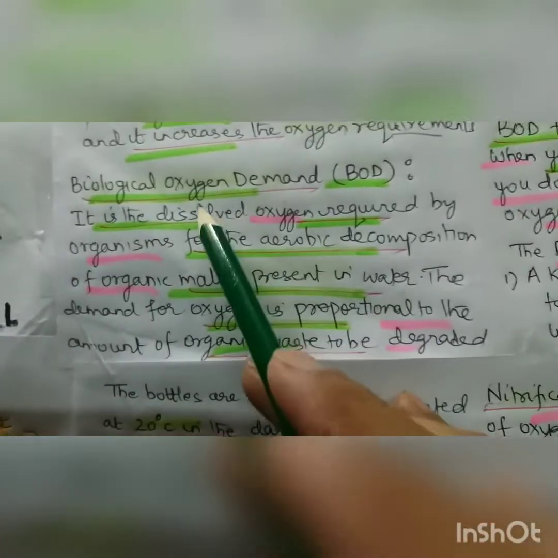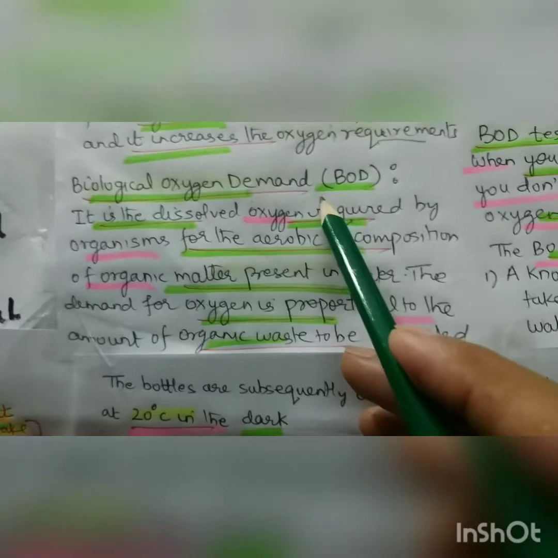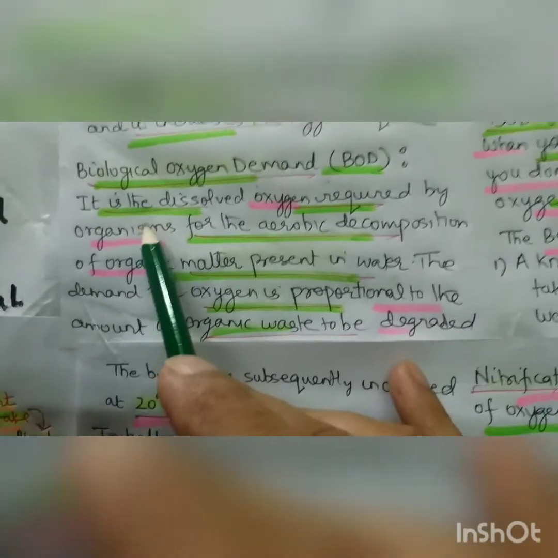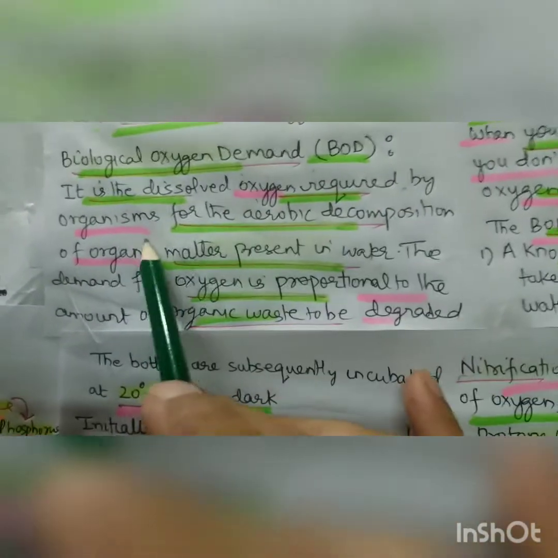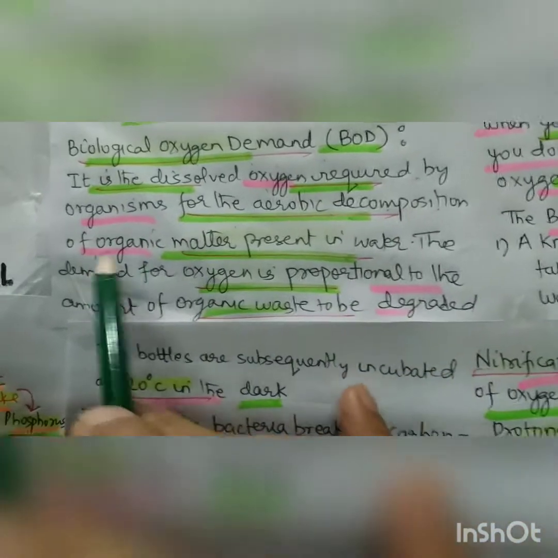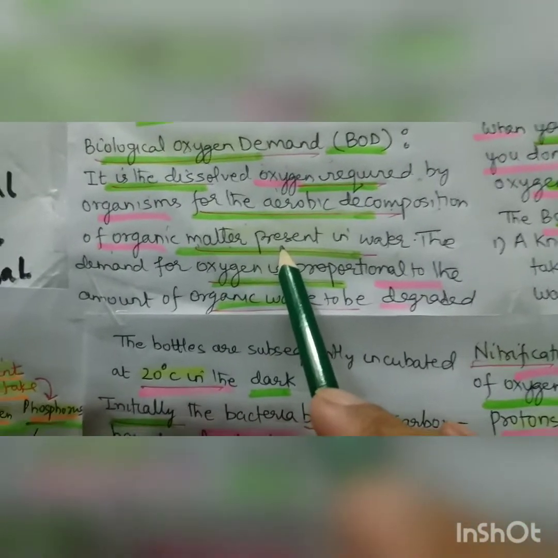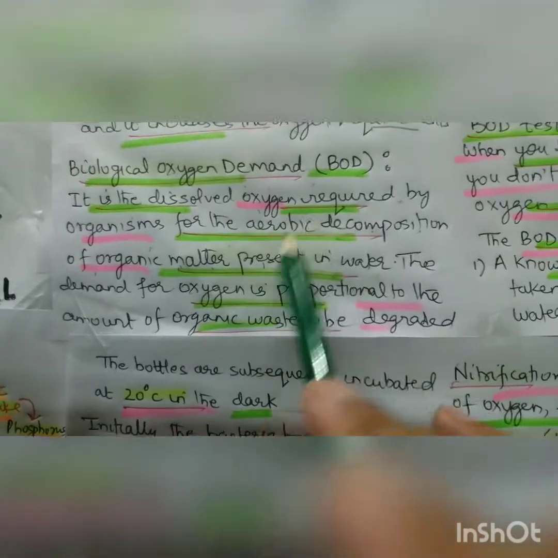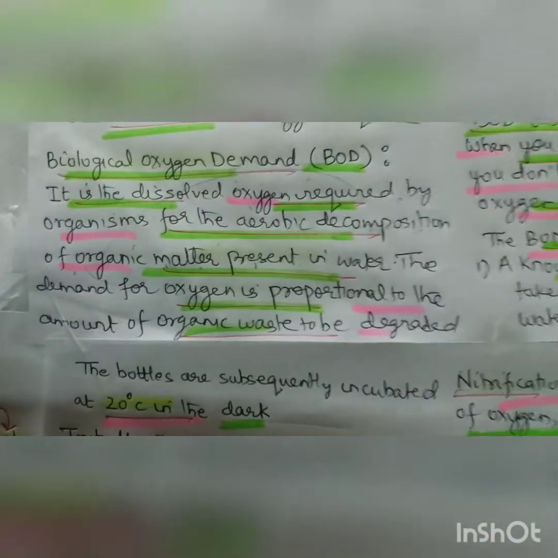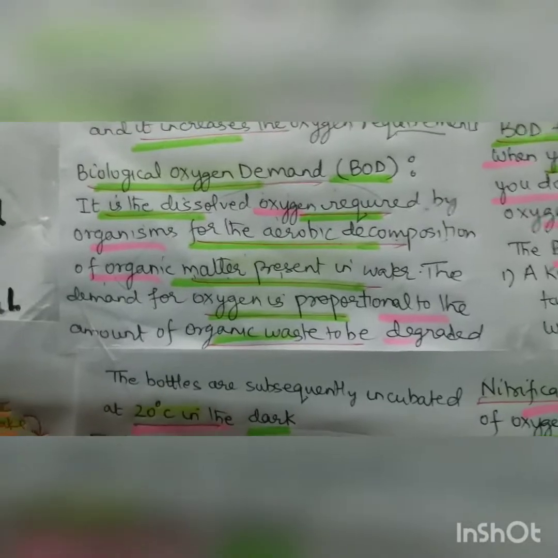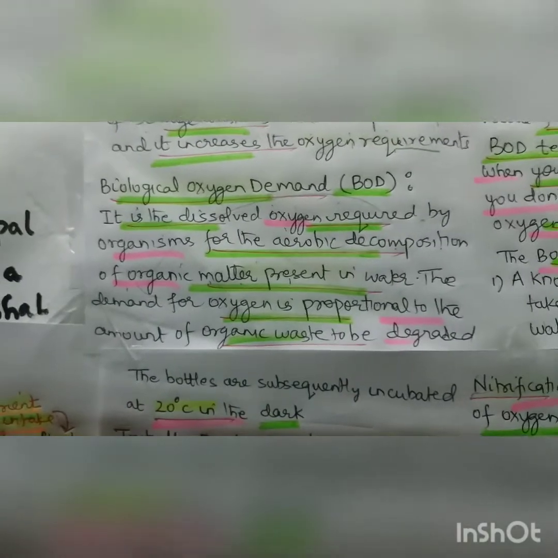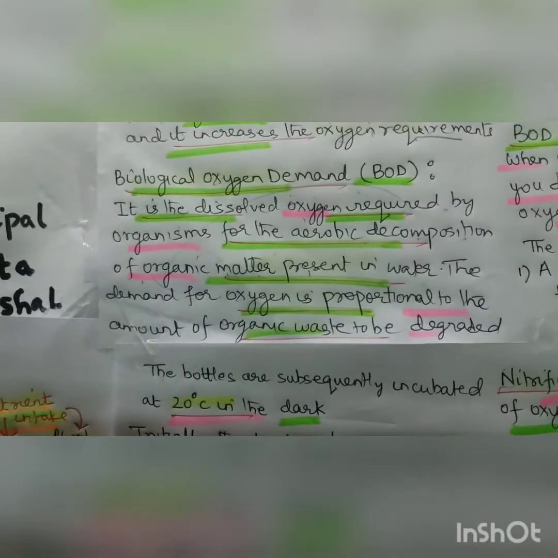Then we have the biological oxygen demand, BOD. It is the dissolved oxygen required by the organisms for the aerobic decomposition of organic matter. This BOD is an indicator of pollution, because the organisms which are causing pollution are present in the river, pond, lake and they consume oxygen.